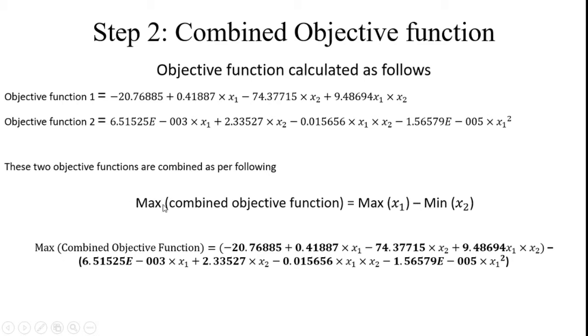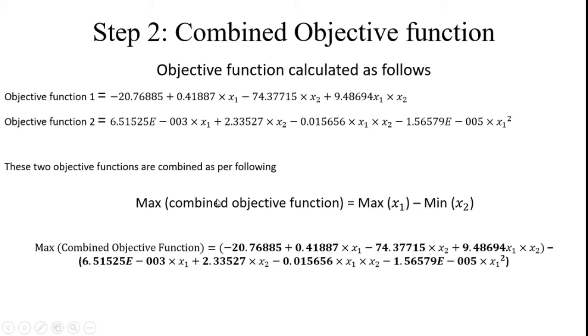The overall objective function is maximization, but here I have minimization, so I use the opposite notation, which is minus. Because the combined objective function is to be maximized, and this one is minimized, I use the minus symbol.